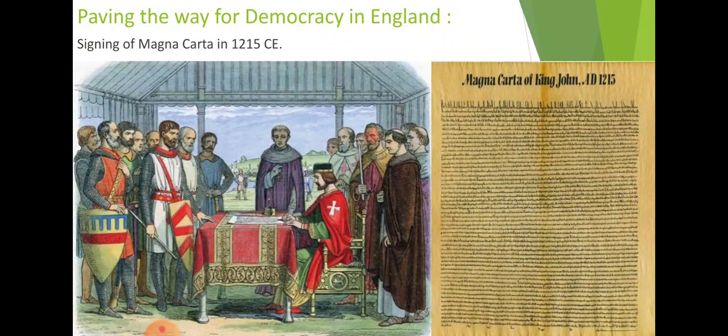So parliament is what? It is a representation of the common people, where the common people decide what is good and what is wrong for them. So here the power of the king is getting decreased, while the power of parliament is increasing, and the power of rulers is decreasing.